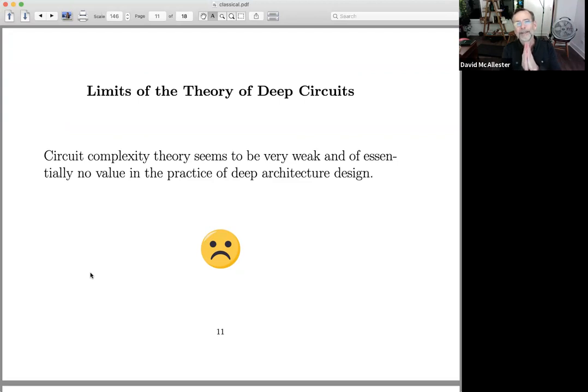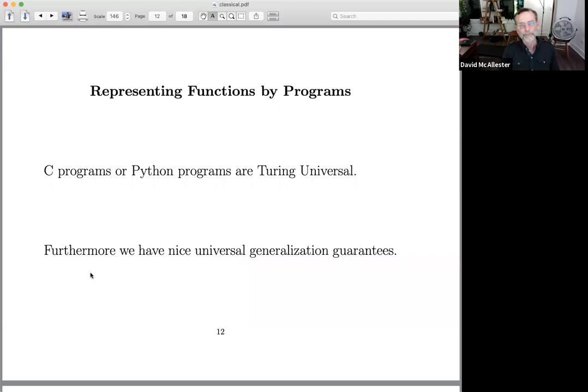complexity theory is hard, right? We all believe P is not equal to NP, but nobody can prove it. So if you look at the provable statements of circuit complexity theory, they tend to be very weak, and they don't provide any guidance into how to design neural architectures. So we know and we accept that deep networks can compute things that shallow networks can't. But that's sort of all we're learning from these theorems.